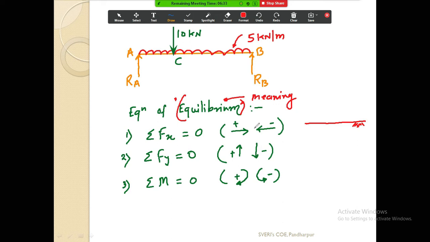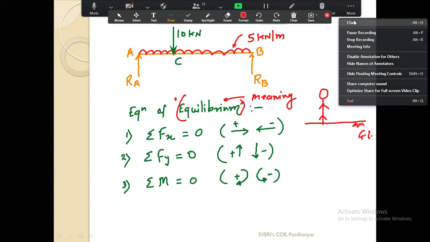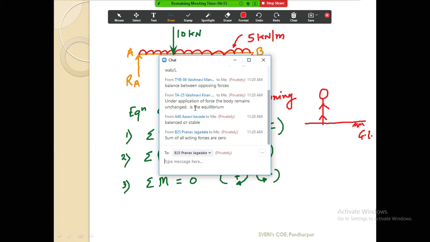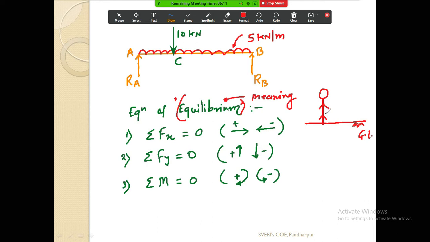you won't be able to specify it in structural engineering. Now suppose this is the ground level and a person is standing over here. My question to you again: somebody has given me the answer that it is balance between the opposing forces. Now, the weight of this person will act downward, am I right? He is not doing anything, he is just standing on this platform.